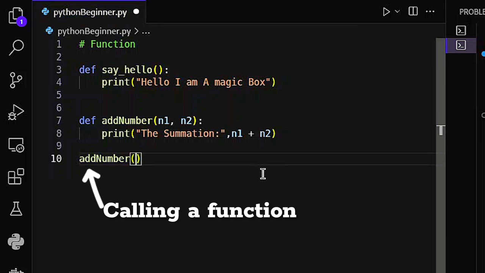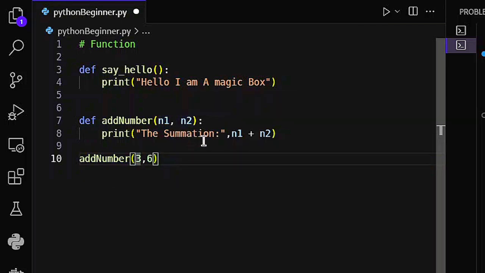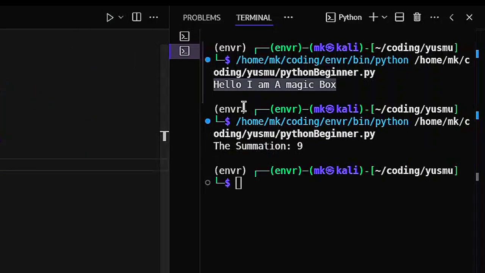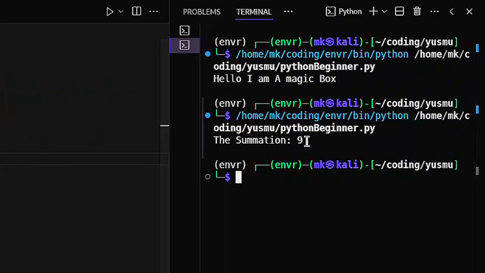If I pass, like, 3 and 6, we call our magic box and give it two numbers. The first number 3 is going to stand as n1, and the 6 is going to stand as n2. Then we tell it what to do with those numbers whenever we pass them inside. So let's run our code and see the output. You can see this is the output. It says the summation, then prints 9. Exactly, if you notice, we passed 3 and 6, which is equivalent to 9.